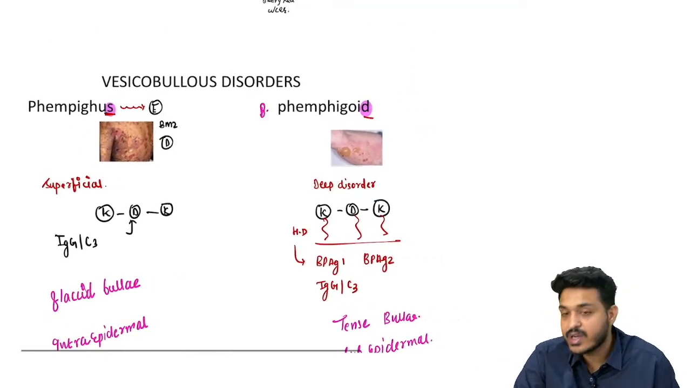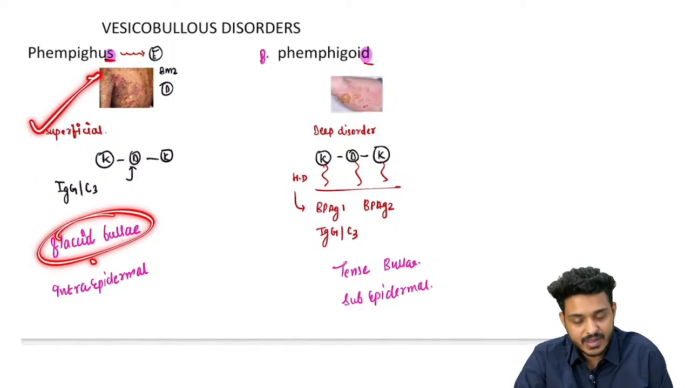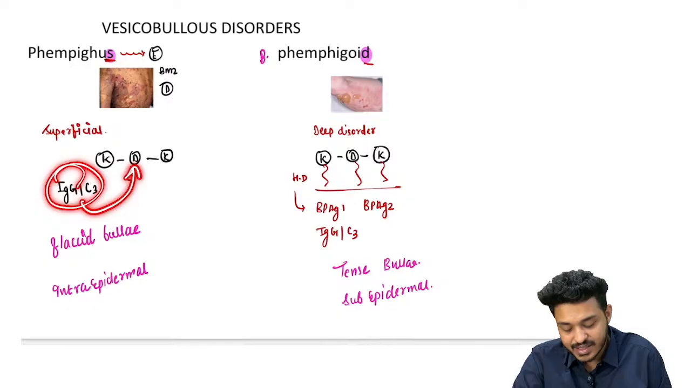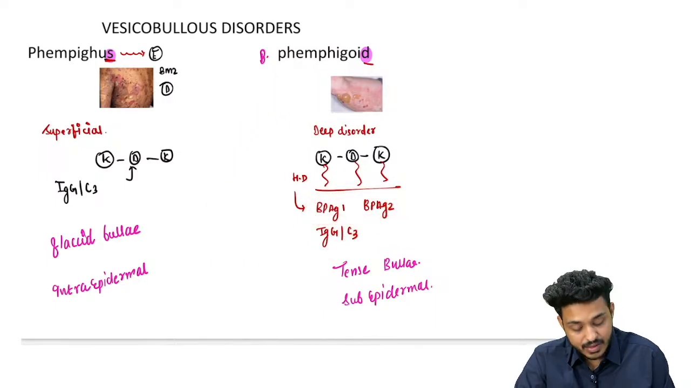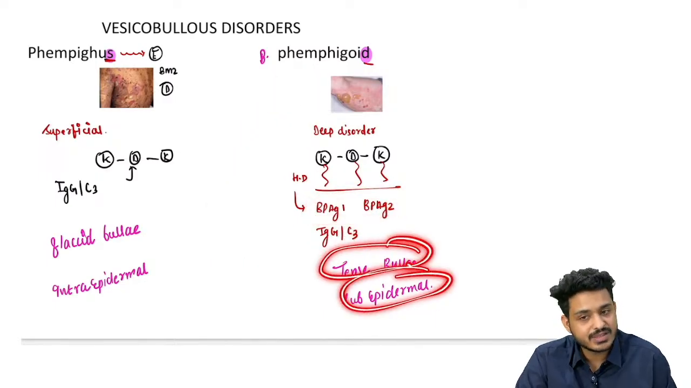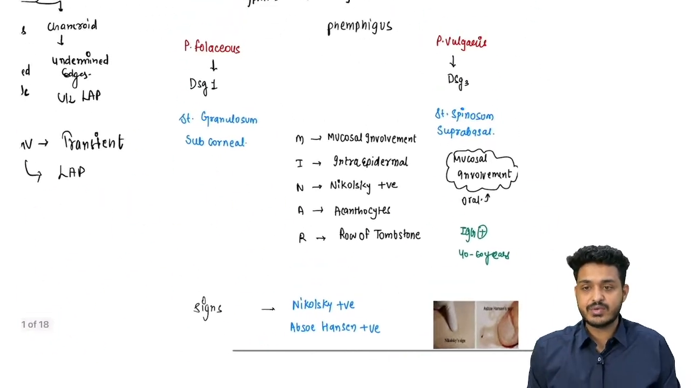So this is how you can differentiate. In the question you find flaccid bulla, mark the answer pemphigus. If you find IgG C3 against desmosomes, mark the answer pemphigus. If you find BPAG1, BPAG2, this is going to be bullous pemphigoid. If you find tense bulla, or a subepidermal disorder, mark the answer pemphigoid, right? This is how you can differentiate.